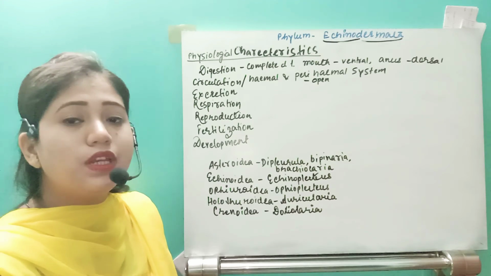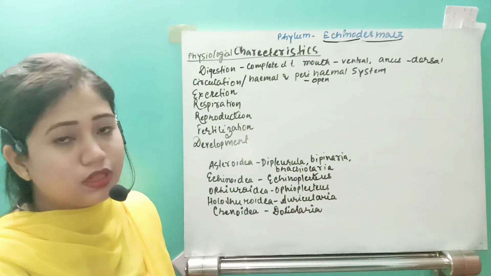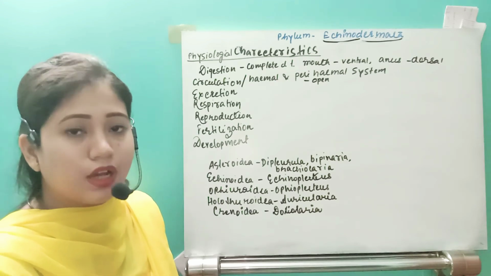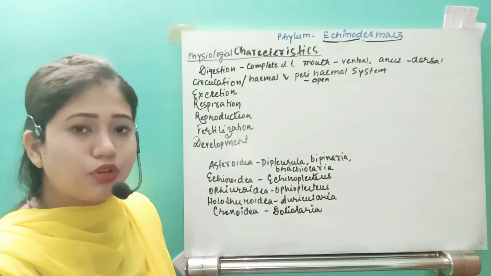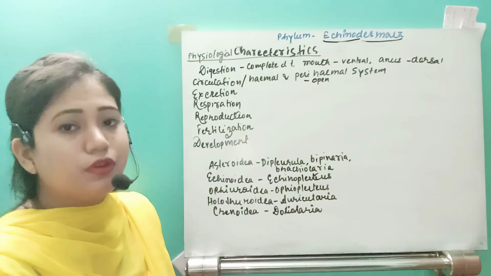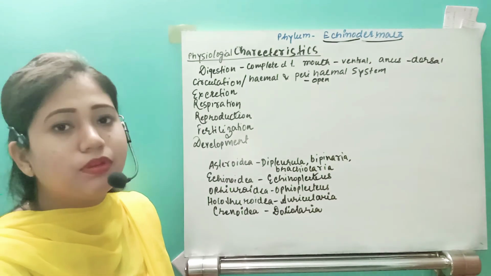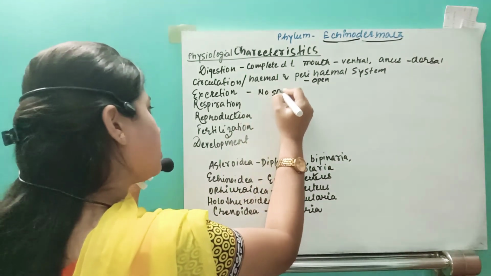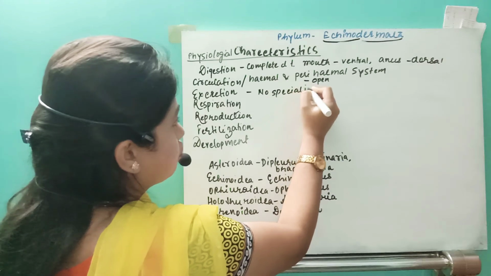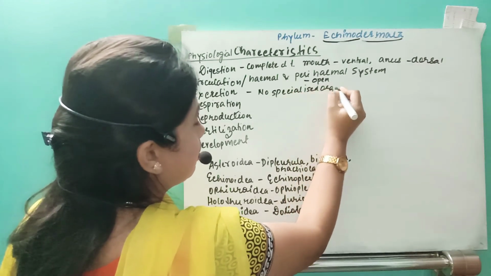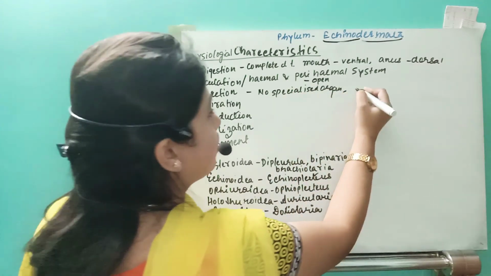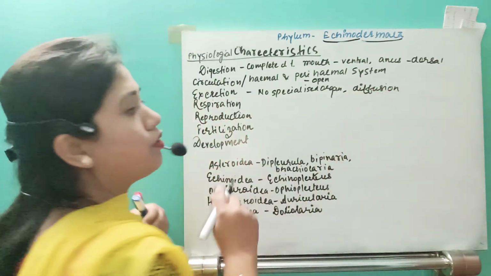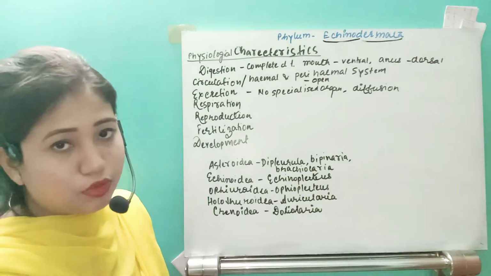Rather, what they will do is that from the food material, the digestion will take place, and after that the nitrogenous waste product is produced, which will be removed outside by just simple diffusion. So for excretion there is no specialized organ. Rather, they will have just simple diffusion, and by diffusion they will remove the nitrogenous waste product.